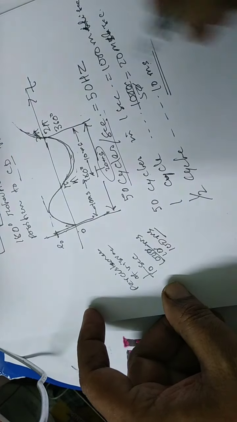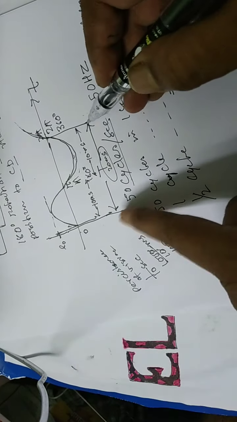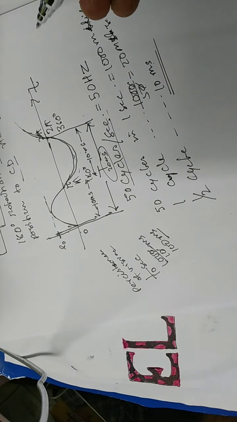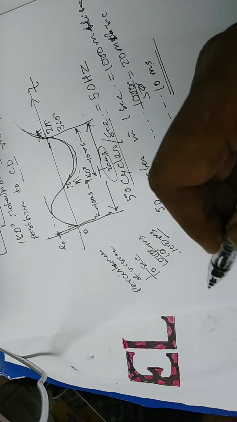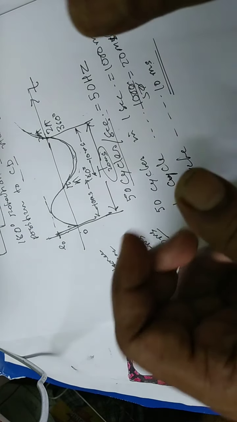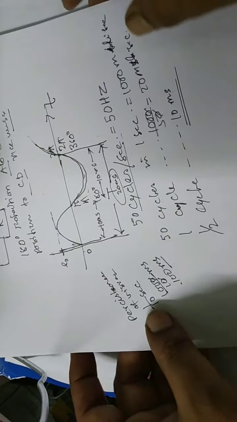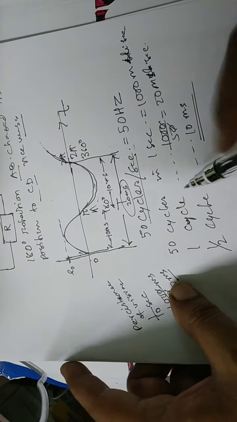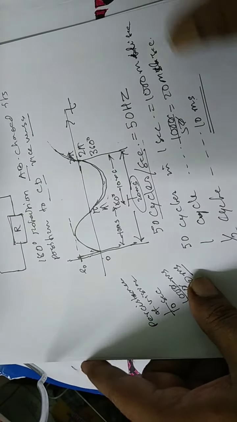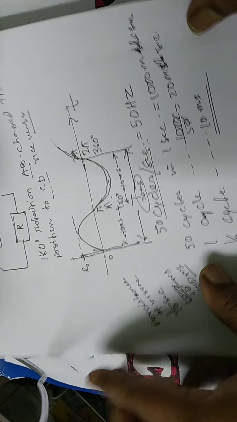But in 20 millisecond, the change is completed. So 100 millisecond is far more time. So you can't detect the alternating current fluctuation with your naked eye. Okay, so this is one half cycle and this is the alternating current.